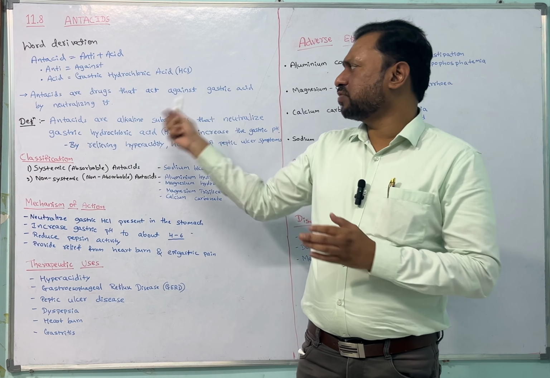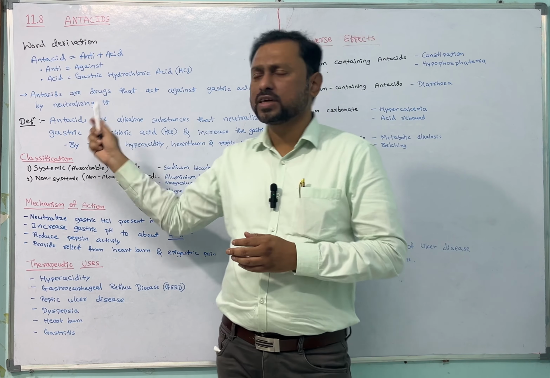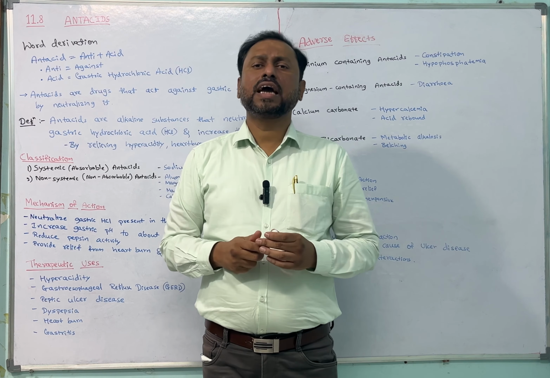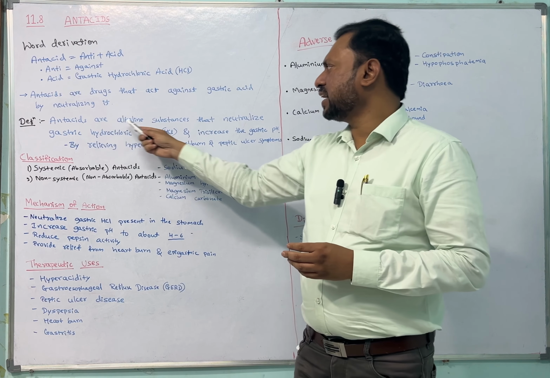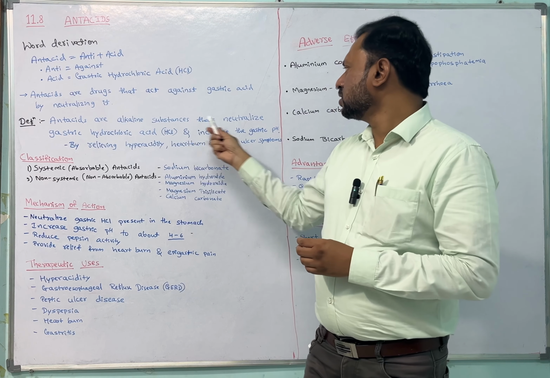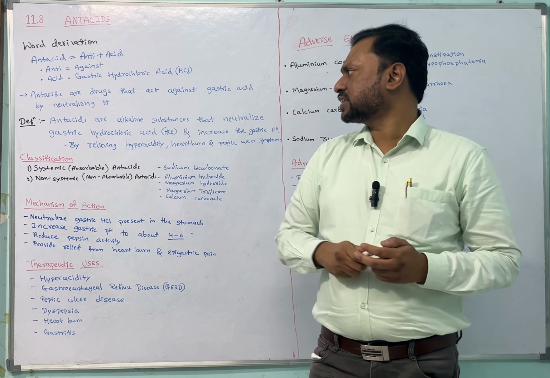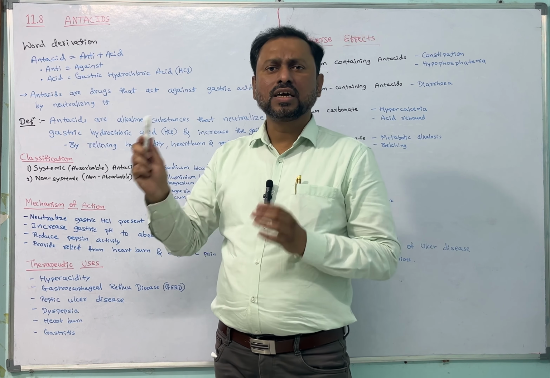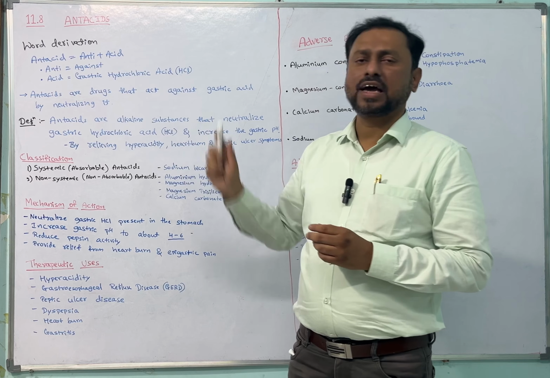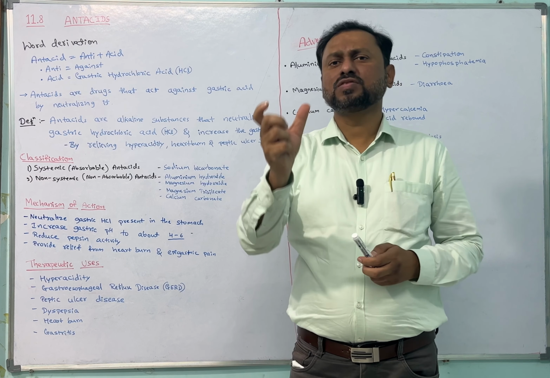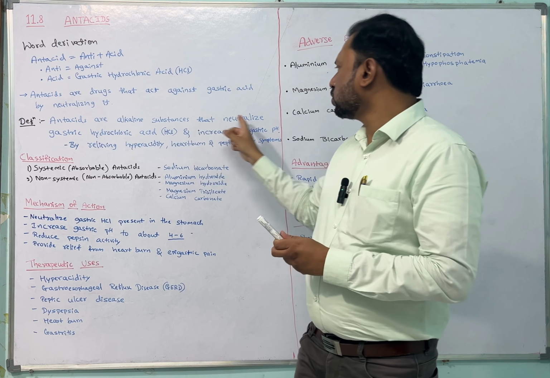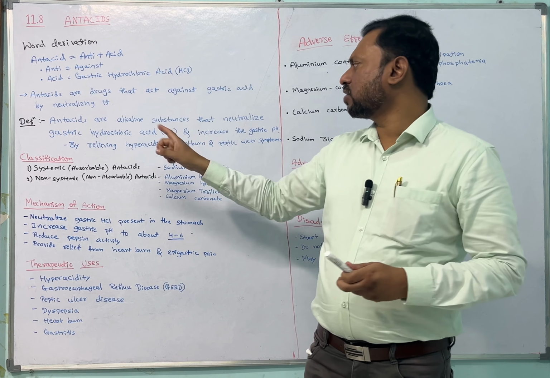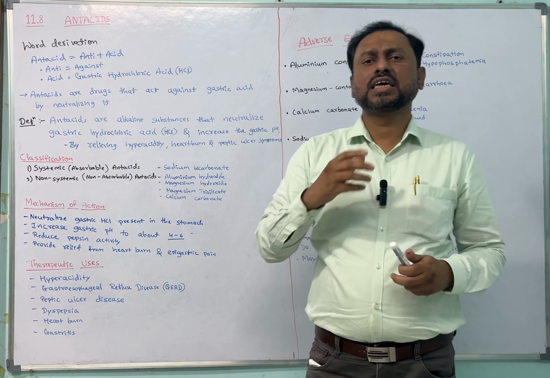Okay, now the next topic is definition. What is meant by antacid? The definition is: antacids are alkaline substances that neutralize the gastric acid or hydrochloric acid. The simple meaning is that antacids are any substances which are alkaline in nature, those neutralize gastric hydrochloric acid and increase gastric pH.